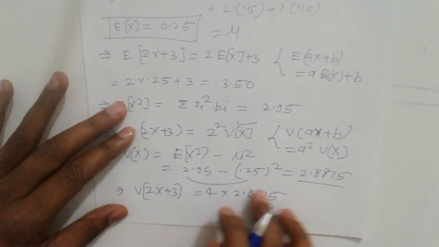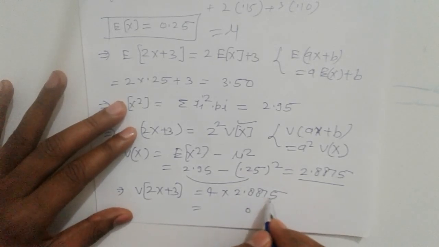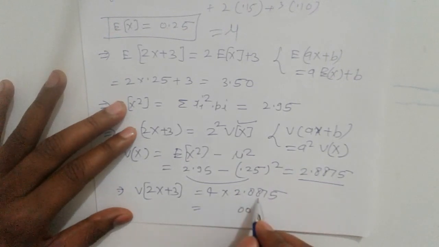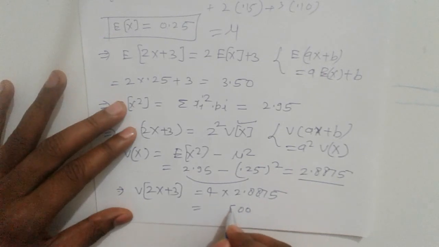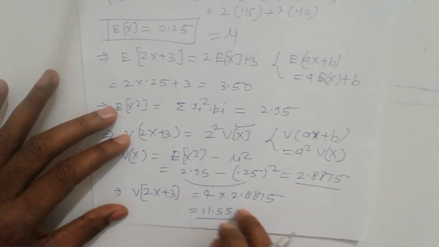So calculate this: 4 fives are 20, 4 sevens are 28, 30, again 4 eights are 32, and so on. So that is 11.55, the answer.